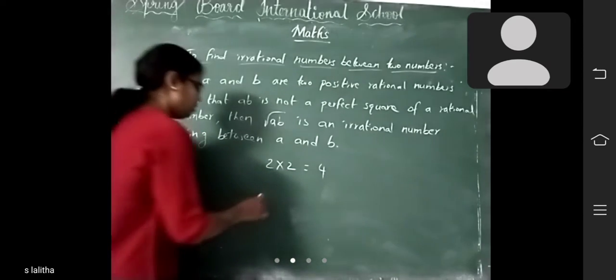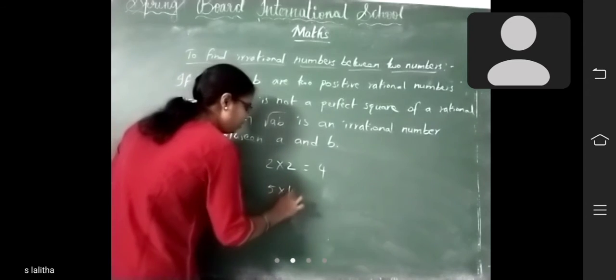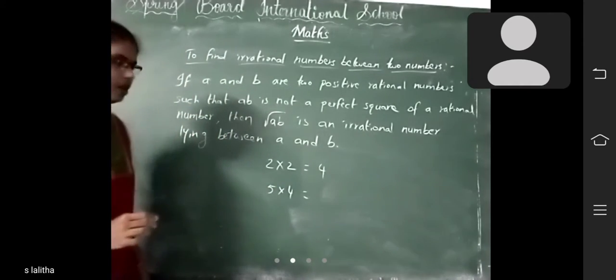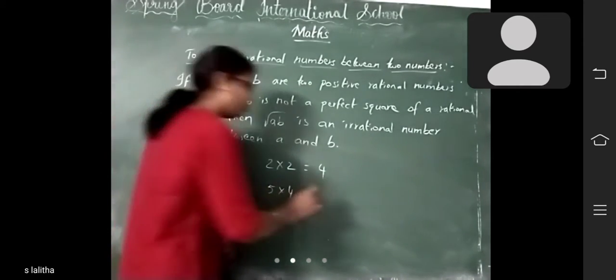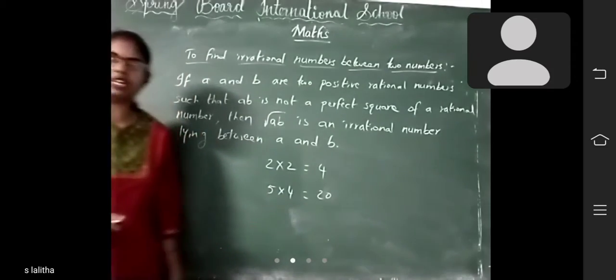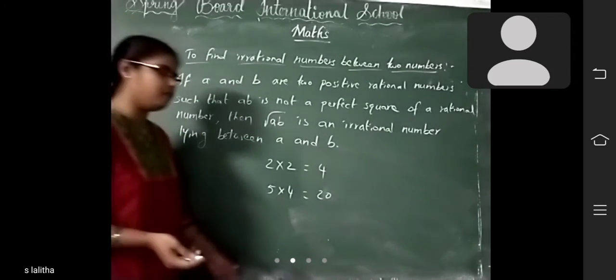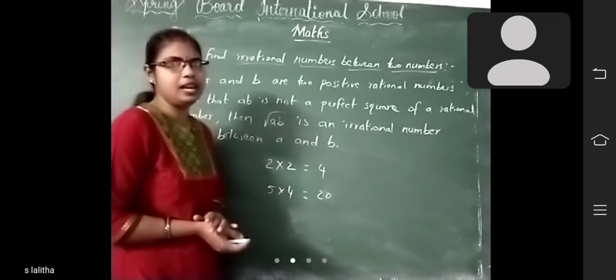Okay children, next, 5 into 4. Okay, 5 fours how much? 20. Is 20 a perfect square? No, it is not a perfect square. So it is an irrational number.